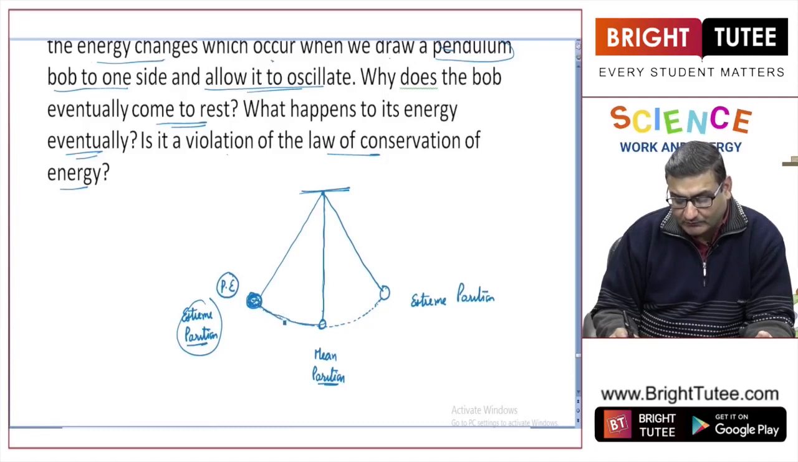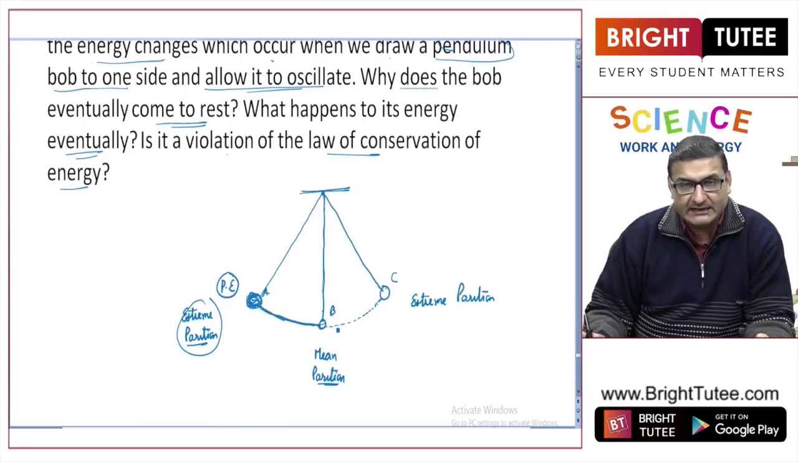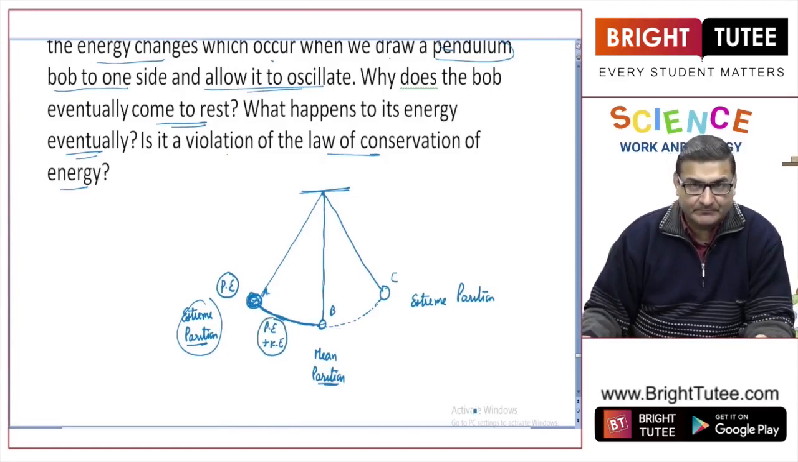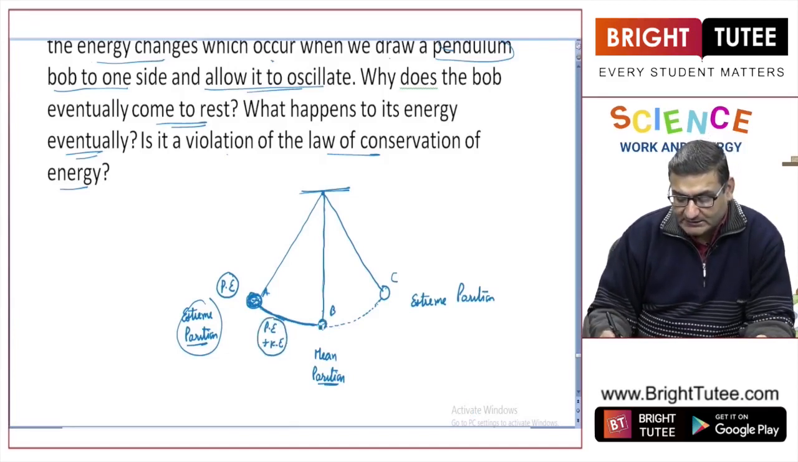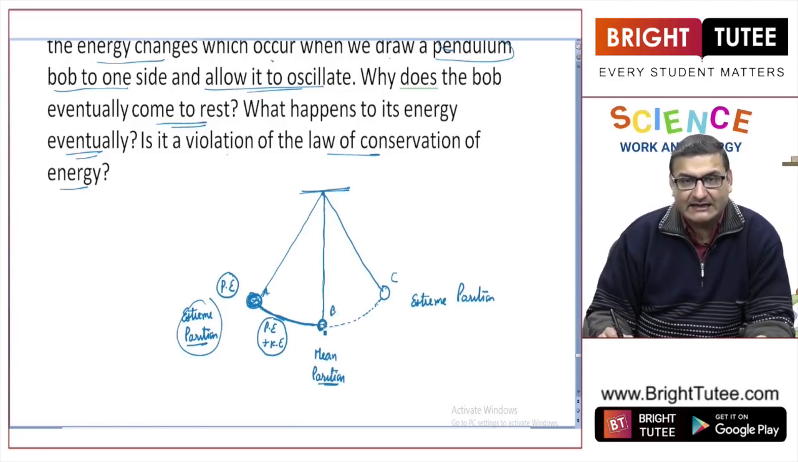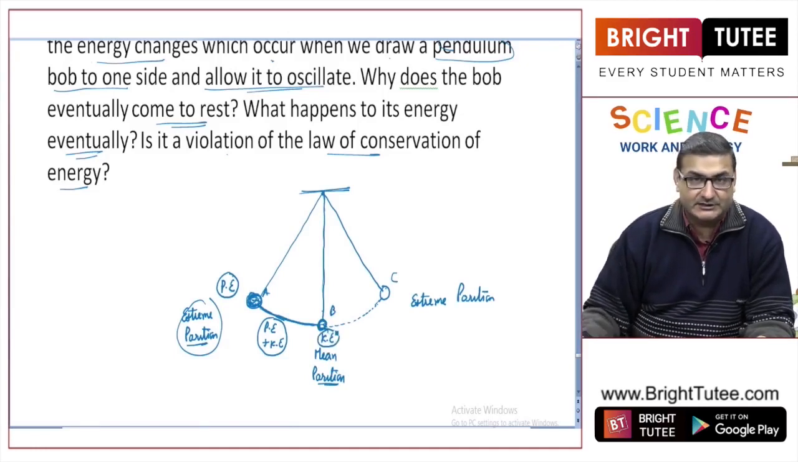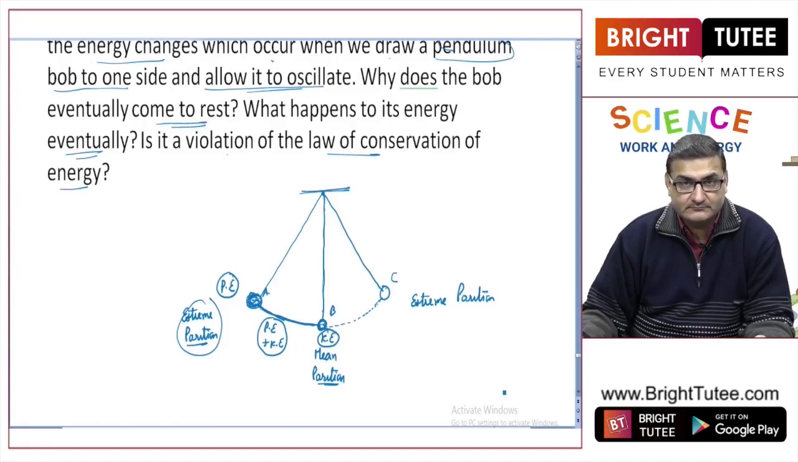When it is allowed to fall, let us give these positions A, B, C names. From position A to B, this bob has some height as well as some motion. Therefore, here we will find that the bob has potential energy as well as kinetic energy. The moment it reaches position B, the mean position, the height is 0. So this bob has only kinetic energy, no potential energy.